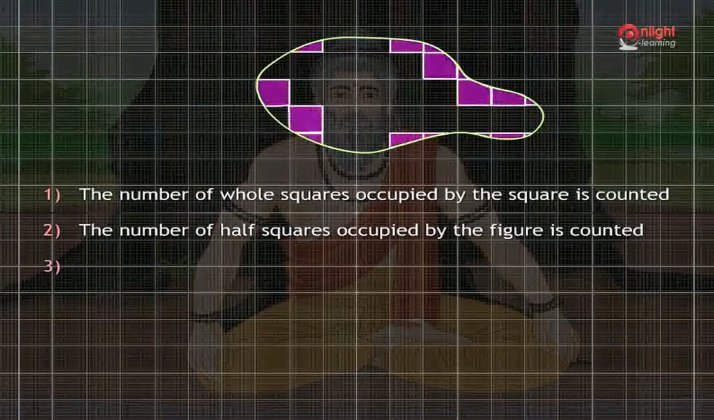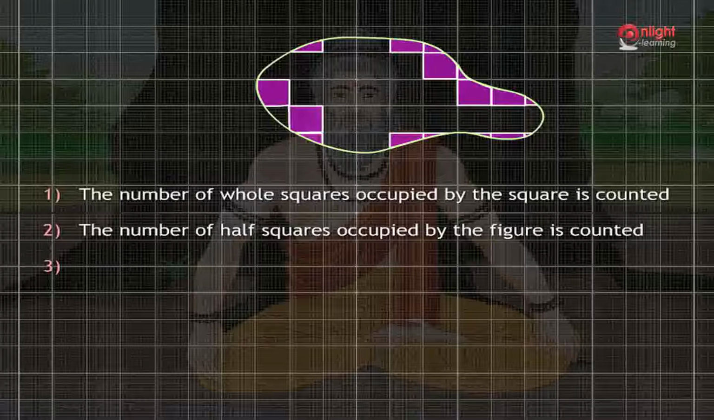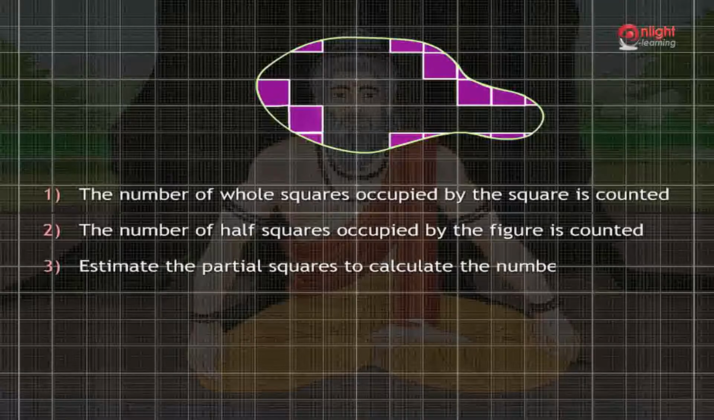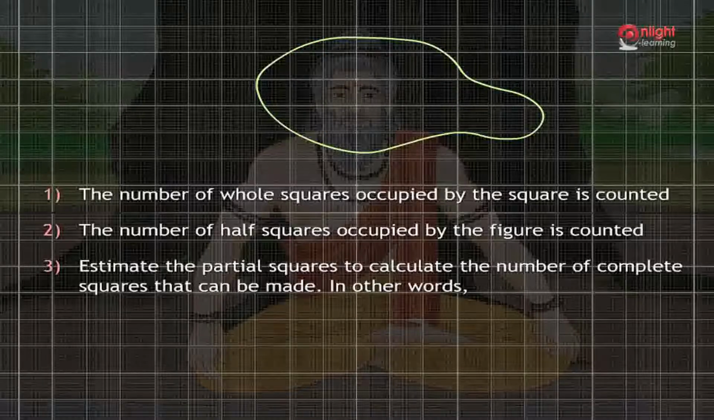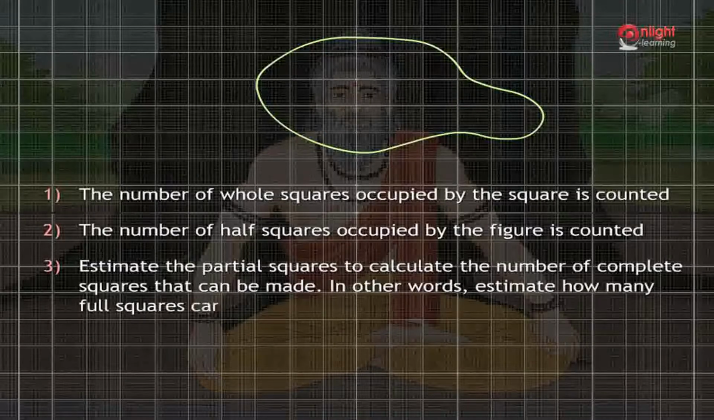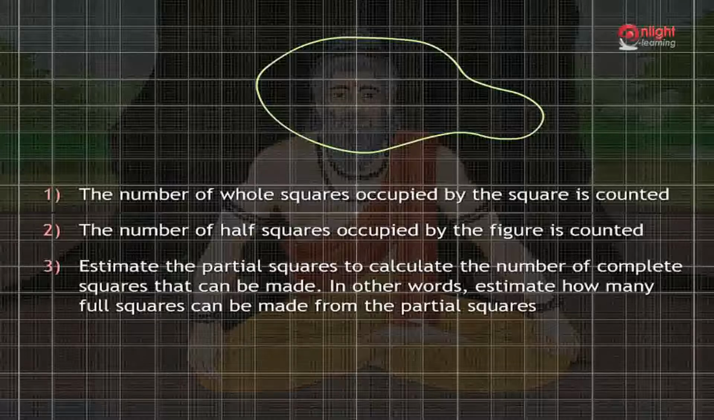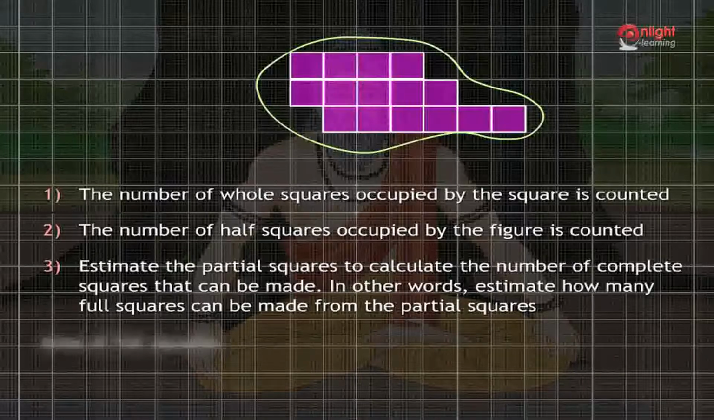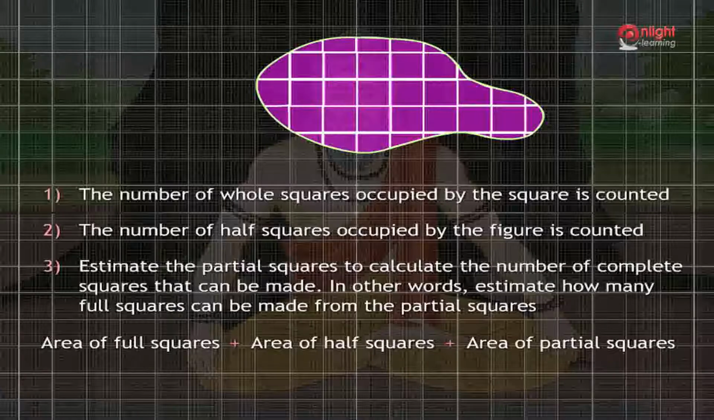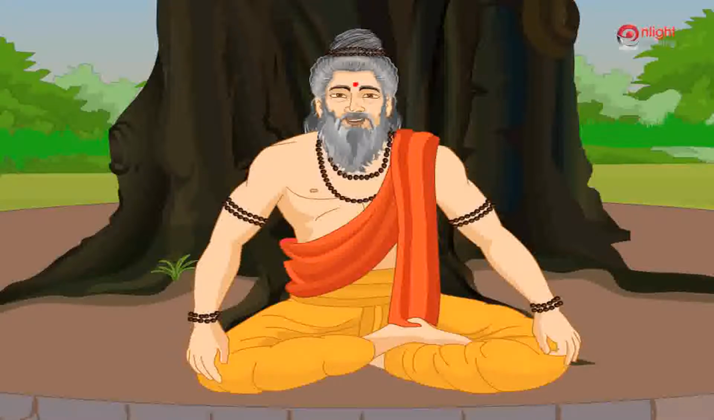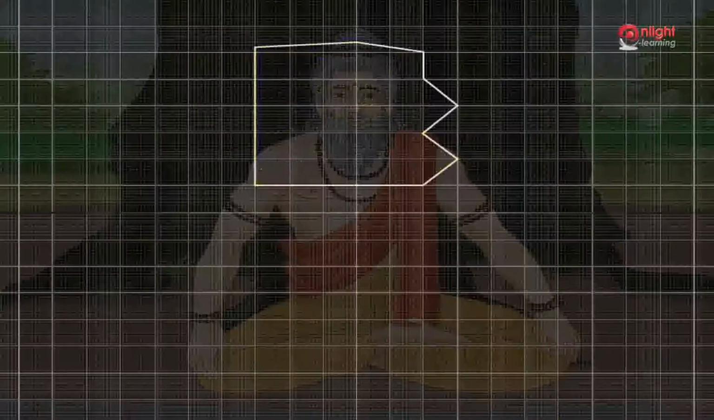3. Now consider the partial squares. Estimate the partial squares to calculate the number of complete squares that can be made. In other words, estimate how many full squares can be made from the partial squares. Now adding the area of full squares, the area of half squares and the area of partial squares will give the area of the figure. Let us now find the area of the figure considered.